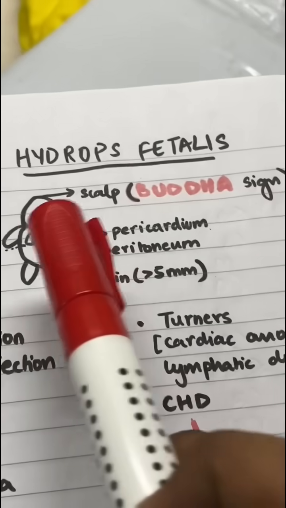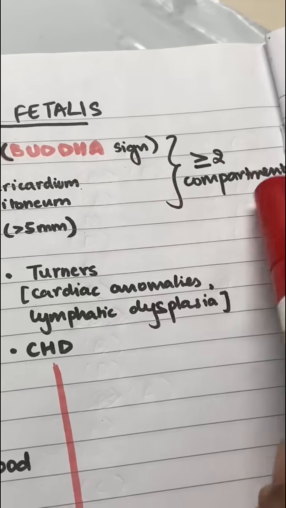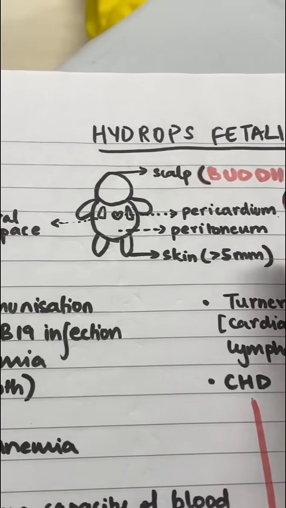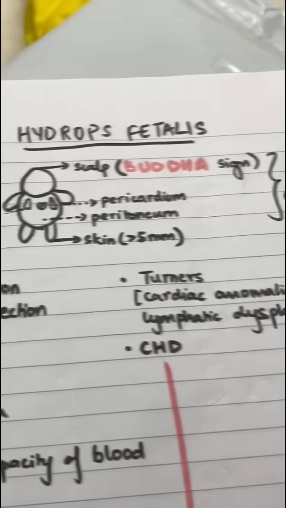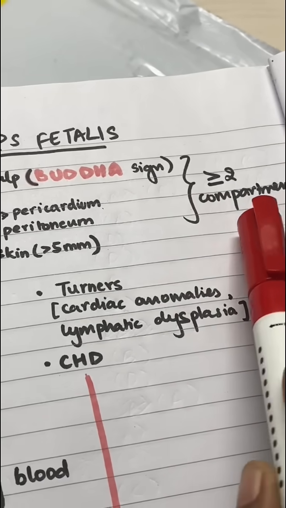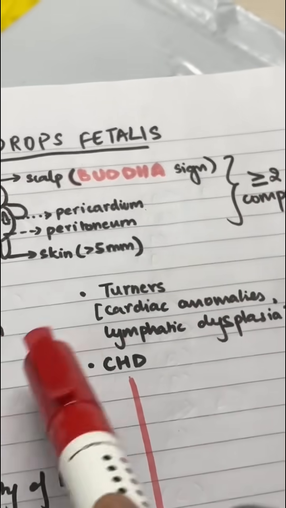So, you define hydrops as more than two compartments. Now, what are these compartments? The compartments are your skin, pericardium, peritoneum, and your pleural space. If there's involvement of more than two of these compartments, you can classify it as hydrops fetalis.